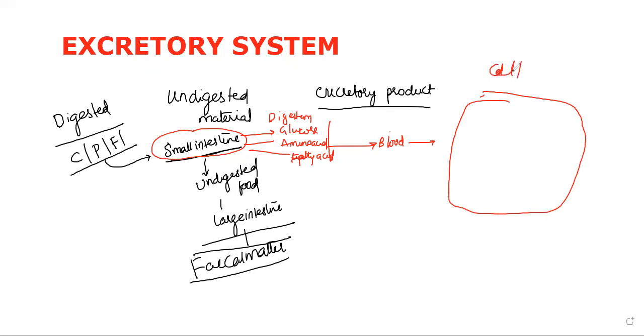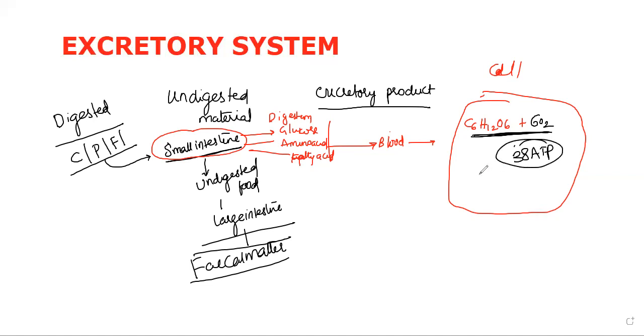When they reach the cell, what do we do with this glucose? Energy. How do we get energy? By breaking it down with the help of oxygen. When you break this glucose with the help of oxygen, what will form? Energy. We call it 38 ATPs.